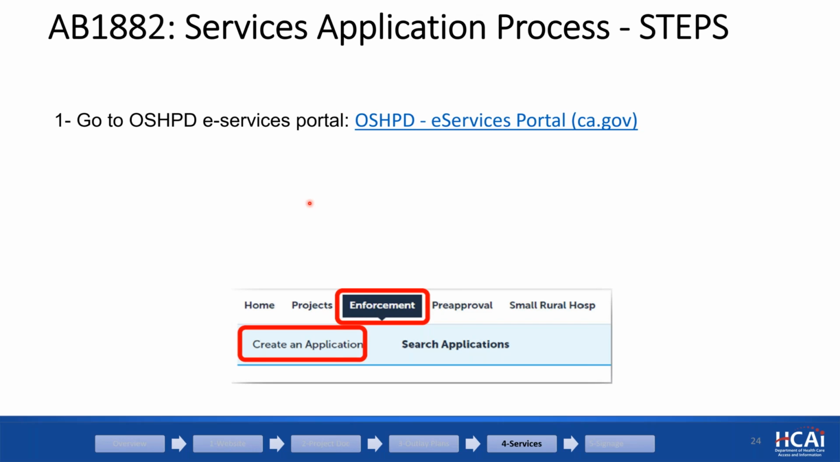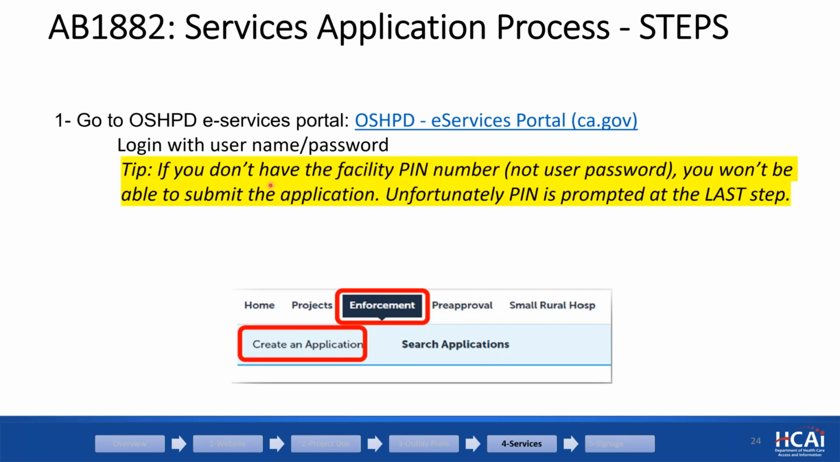Now, how to apply? Again, just going to our eServices portal, log in with your username and password as usual. Now, if you don't have the facility PIN number, and the PIN number is not the username and password. PIN number is a facility specific number. If you don't have that, you won't be able to submit the application. You can prepare the application, save the application, but you won't be able to submit the application. So a lot of people go through the application and then realize that they don't have a PIN number. The PIN number is asked at the last step.